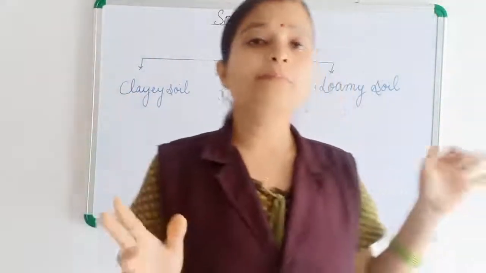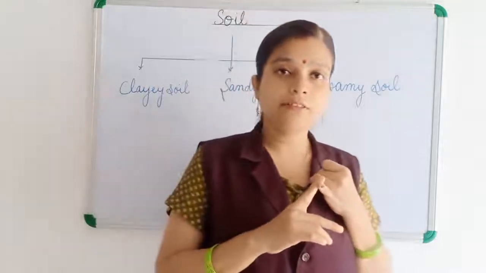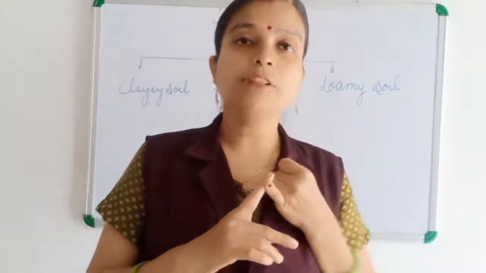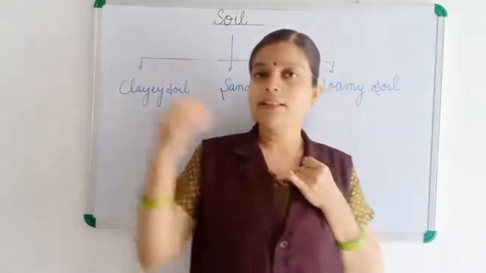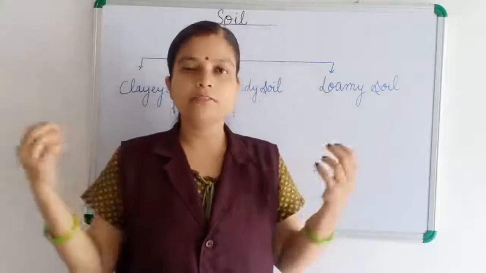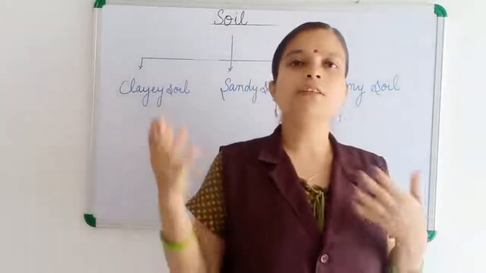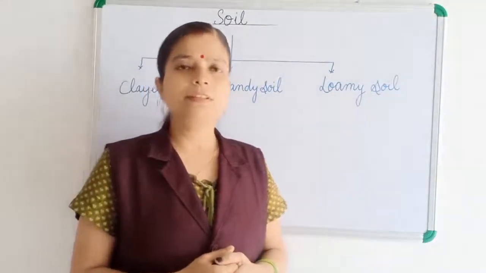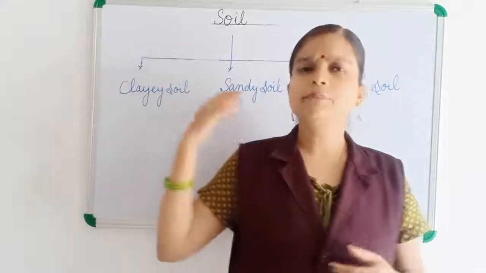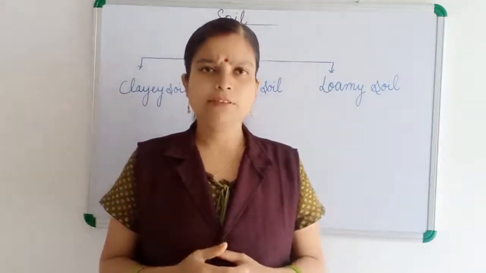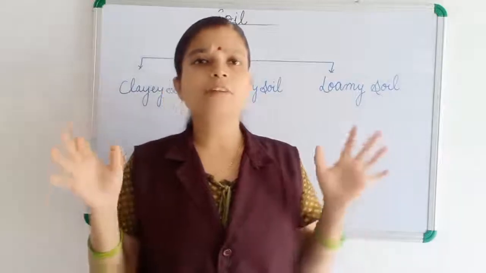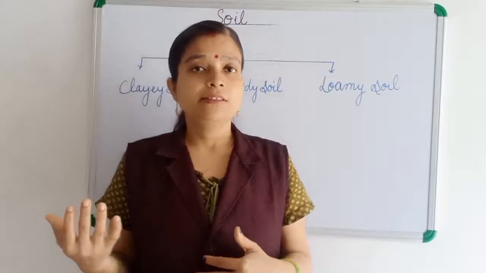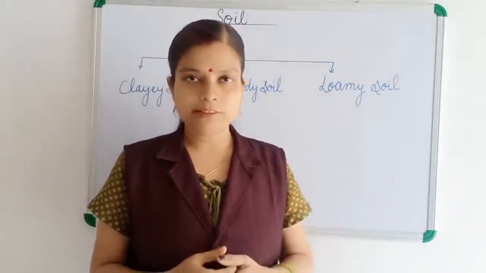Soil depends upon its parent rock. We have seen that soil is formed from rock only. By the breaking down of rock, soil is formed. The sun is hitting, rain is cooling, and continuous heating and cooling breaks down the rocks, and then it converts into soil. So soil depends upon the parent rock from where it formed, and all rocks are not of the same type. They have different components, so soil also has different components.